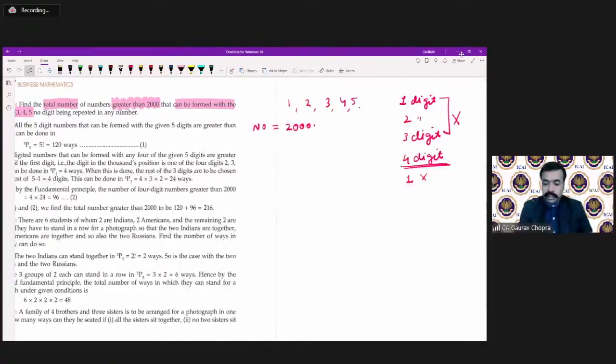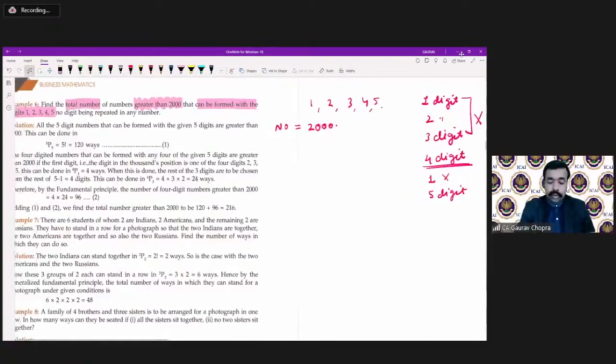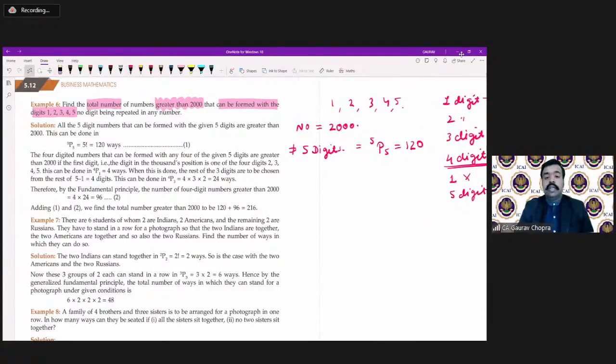Then 5-digit: all numbers of 5 digits will be greater than 2000. So how many 5-digit numbers will there be? There are 5 digits, and we have to fill 5 places, so there are 5 factorial, 120 numbers, or 120 ways. Okay. Now what about the 4 digits?